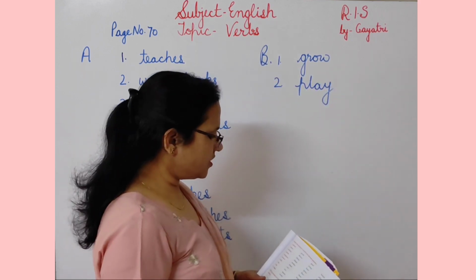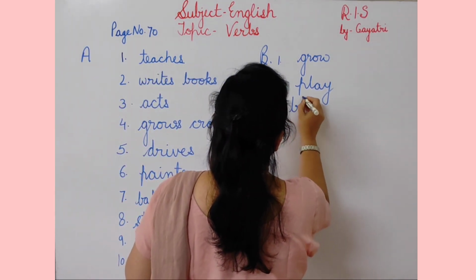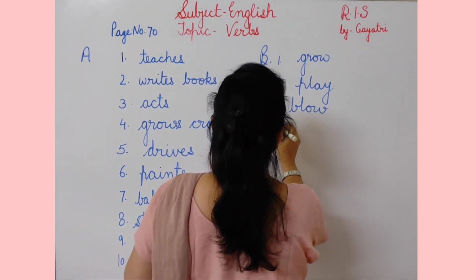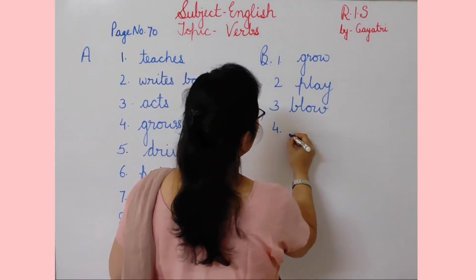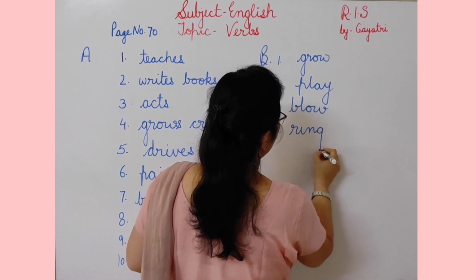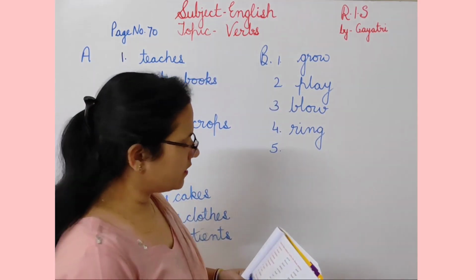And then next is breeze. Breeze, blow. ब्रीज क्या करती है? ठंडी हवा चलती है. Then fourth is phone. Phone rings. So correct verb is ring. And then next is aeroplane.